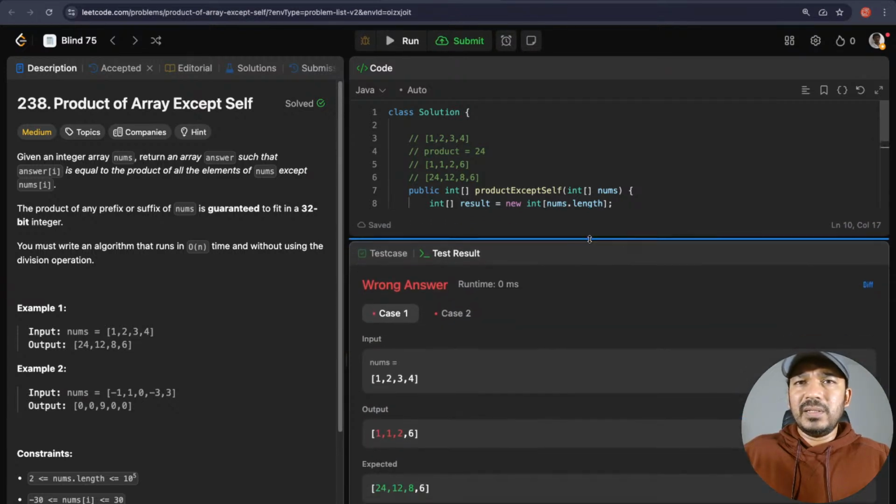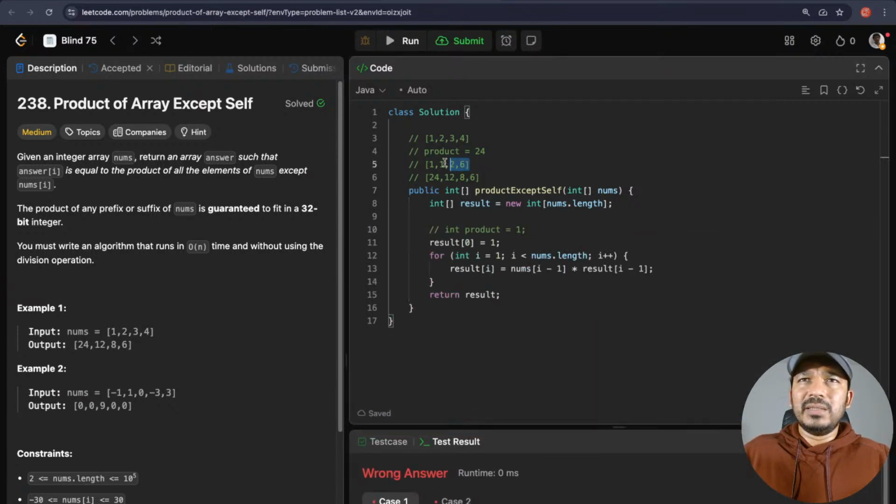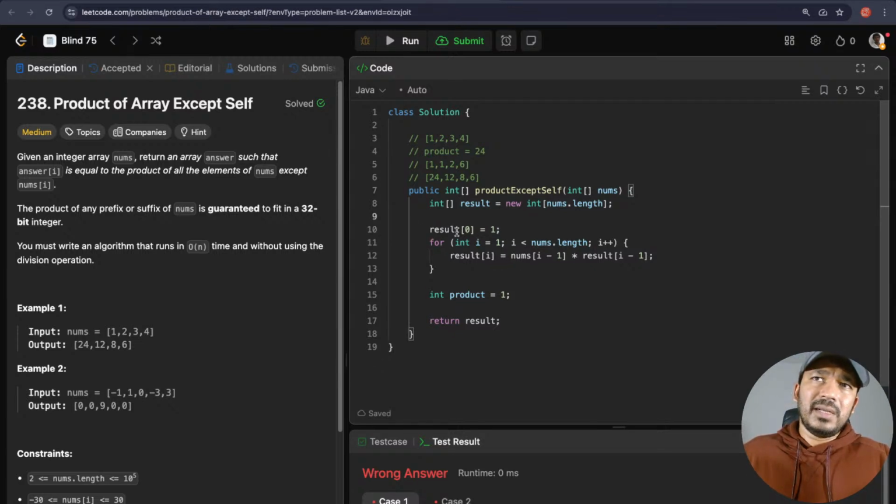Okay, we're still halfway, 1, 1, 2, 6. So now we are in this state, which we implemented till now. The next step is to return the rest of the thing. So int product is equal to 1. We did not need this product before. What I did was I just initialized result of 0 is equal to 1, and then result of i is equal to nums of i minus 1 star result of i minus 1, and I started iterating from index 1. If you notice, I didn't start from 0, because if I take 0 and look for i minus 1, then it will be invalid.